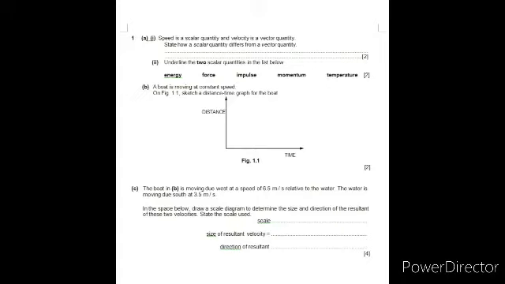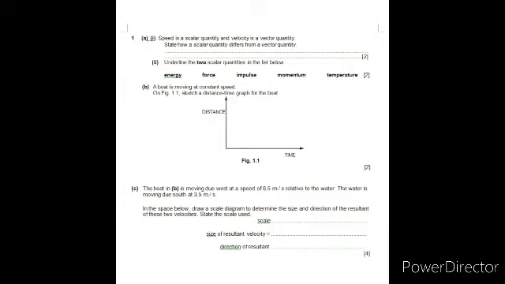Question number 1a, second part. Underline the two scalar quantities in the list below. The question is of 2 marks. There are 5 options given, and you have to find out the two scalar quantities. First is energy, force, impulse, momentum and temperature. Out of all this, energy is a scalar quantity, force is a vector, impulse is a vector, momentum is a vector, temperature is also a scalar quantity. Fine. So you have two scalar quantities, one is energy and one is temperature.